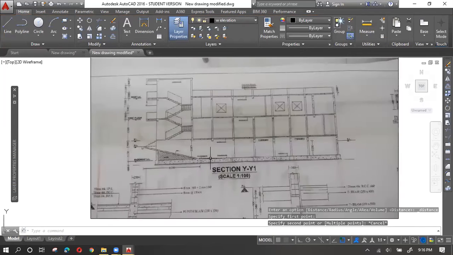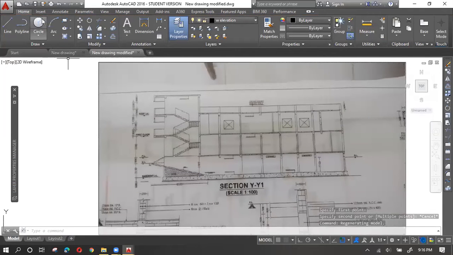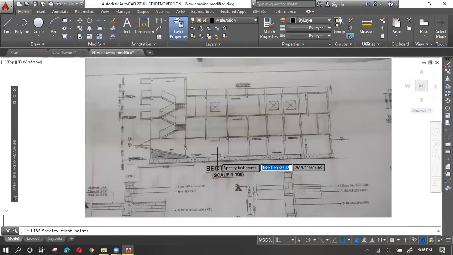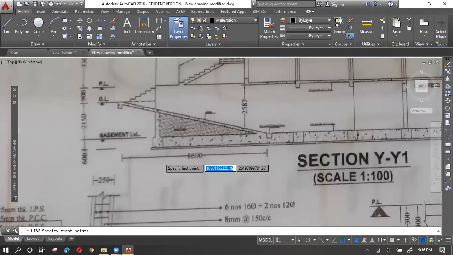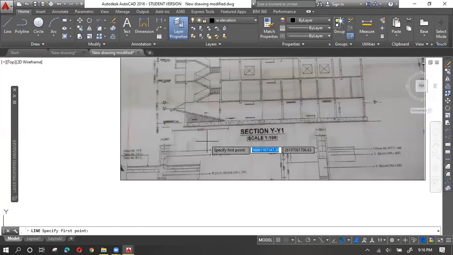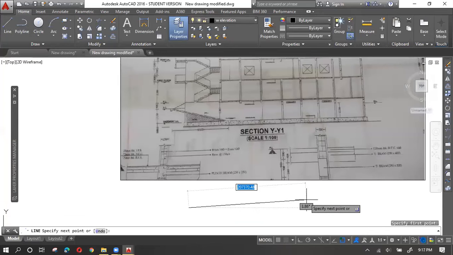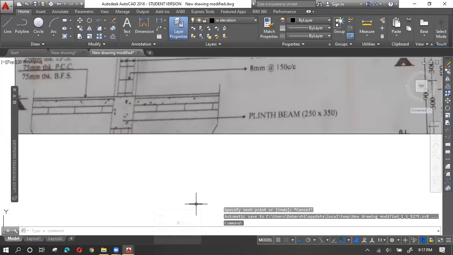Yeah, fine. So suppose you want to exactly draft this from this image. It happens many times that you have an image and you have to draw the exact same thing, but you don't have the DWG file. And without the DWG file, you cannot proceed with the 3D modeling as well. So that's why you need to do that. Simply take any of the dimensions. For example, I'm taking this 8600 dimension, and I'll simply draw 8600. Okay, this small line is my 8600 line.